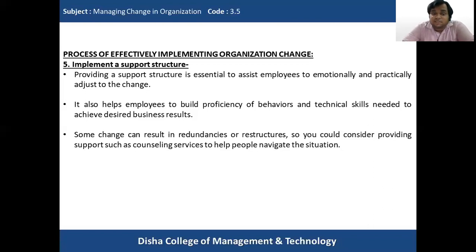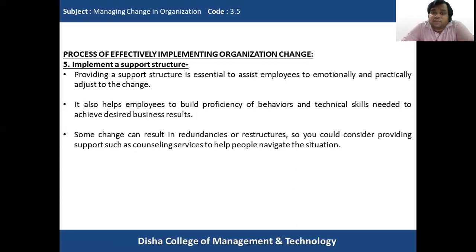Some change can result in redundancy or restructures, so you could consider providing support such as counseling services to help people navigate the situation. So sometimes when a change initiative is started, it may lead to the removal of redundant procedures or processes, or some restructuring of the complete way in which they were working previously. Suppose there is a technological change that we are going to bring in the organization, and now everything will be done in computerized format.